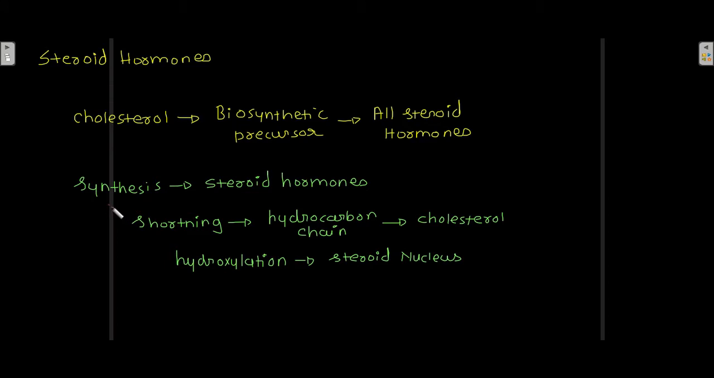Now, in the process of the synthesis of steroid hormones, there is shortening of the hydrocarbon chain of cholesterol, and there is hydroxylation of the steroid nucleus. So the hydrocarbon chain of cholesterol is shortened, and the steroid nucleus is hydroxylated, and these two processes result in the synthesis of steroid hormones.